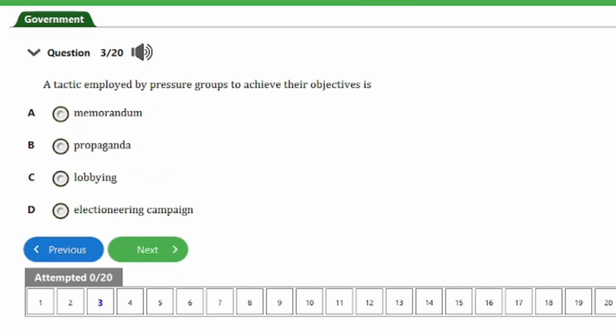So here we have question number 3. It says, a tactic employed by pressure groups to achieve their objective is A. Memorandum, B. Propaganda, C. Lobbying, D. Electioneering campaign. So guys, we've answered this question before now, and that's option C here, lobbying. So let's consider the next question quickly.